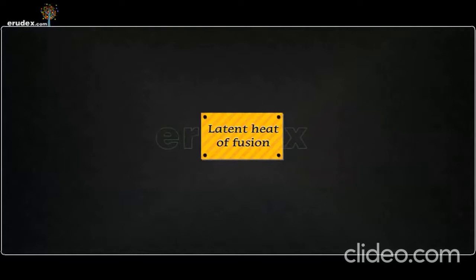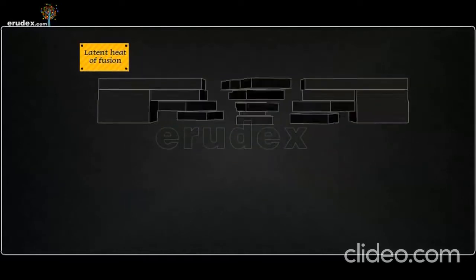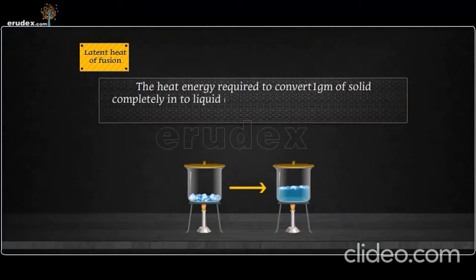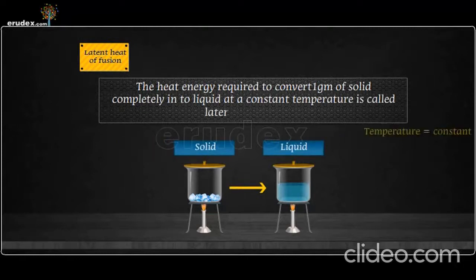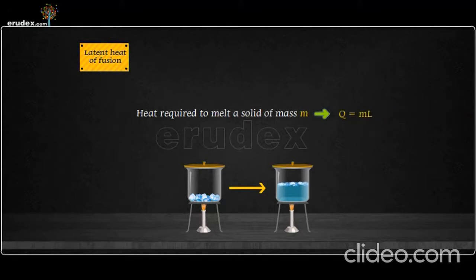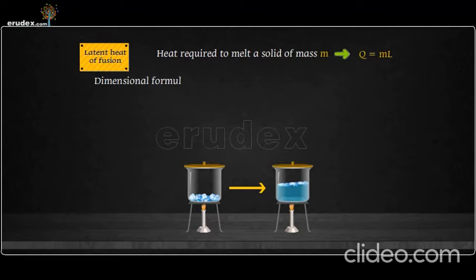Latent heat of fusion. The heat energy required to convert 1 gram of solid completely into liquid at a constant temperature is called latent heat of fusion. The amount of heat needed to melt a solid substance of mass m is written as Q = mL. The dimensional formula for latent heat of fusion is L = Q/m = ML²T⁻²/M = L²T⁻².